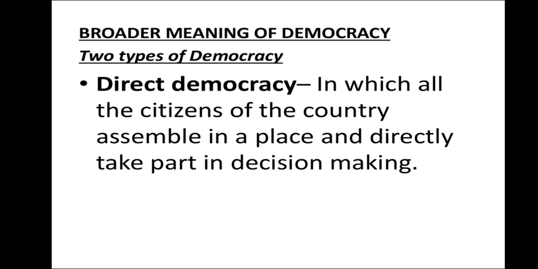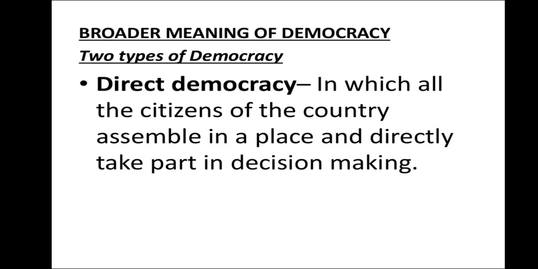Direct democracy means where people can sit together and decide on a particular issue, and it happens in certain villages. If we talk about local government, the third tier of our government system in India, there is the third system. And in federalism you learned about it, that we have more than one level of government.